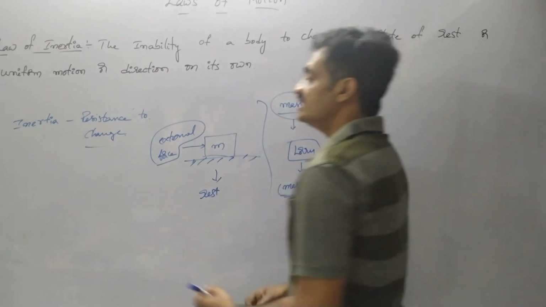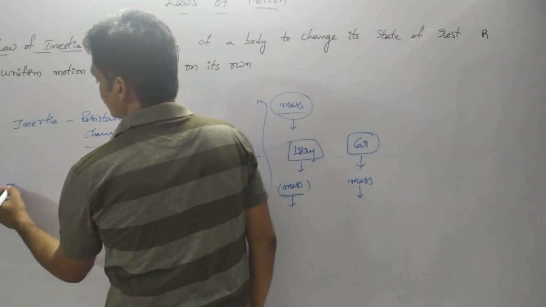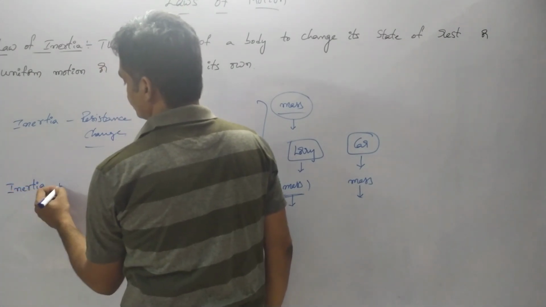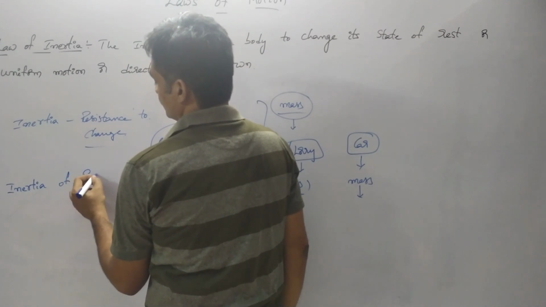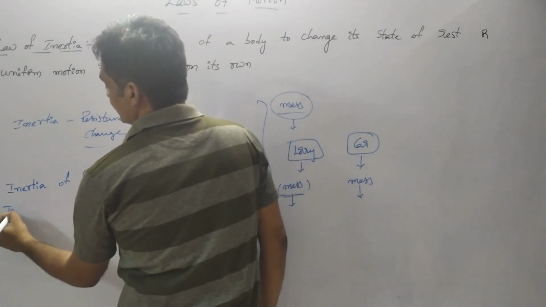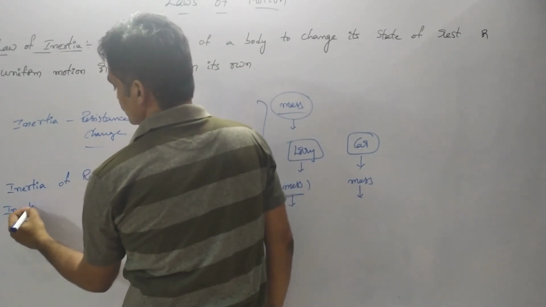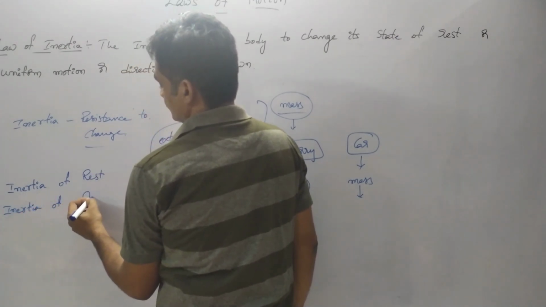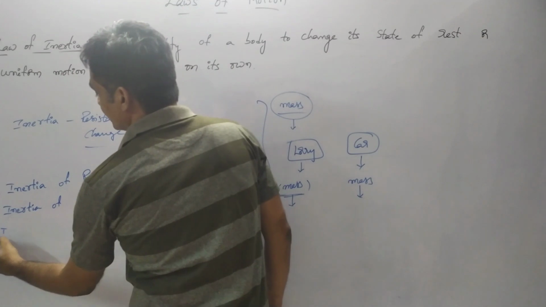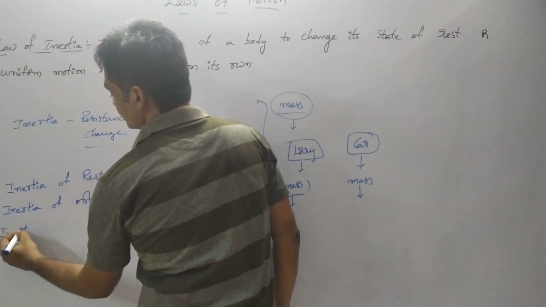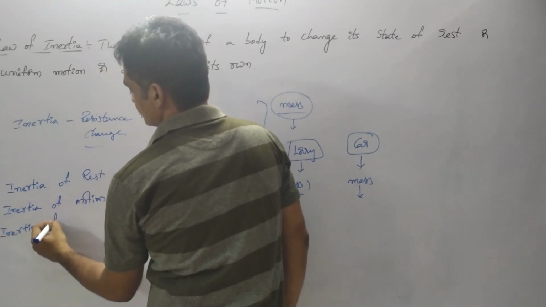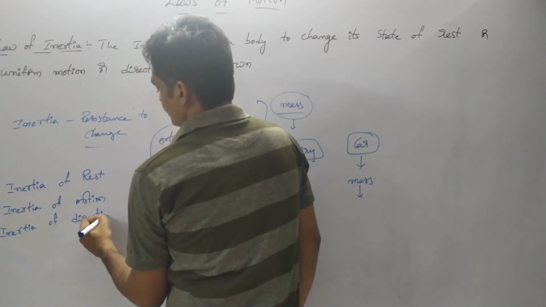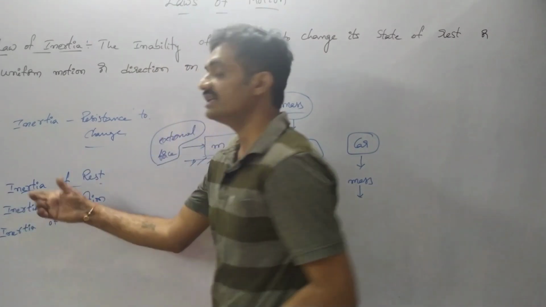Now this inertia is classified into three types. The first one is inertia of rest, the second one is inertia of motion, and the third one is inertia of direction. Let's see the first case, inertia of rest.